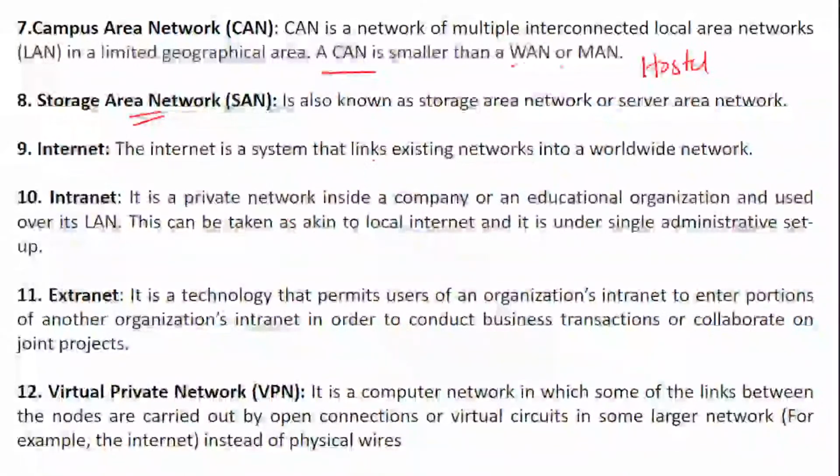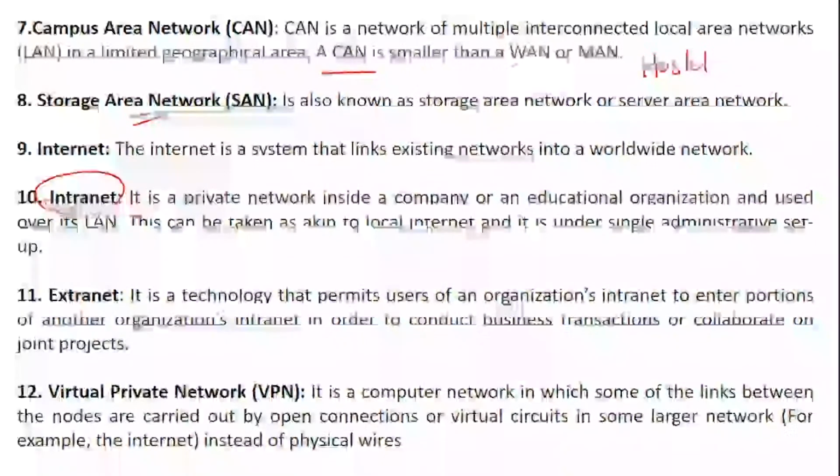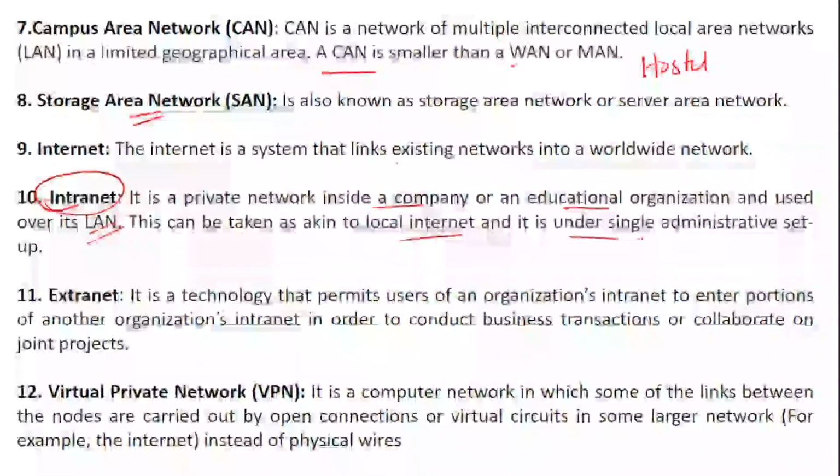Internet is a system that links existing networks into a worldwide network. Then we have intranet. Intranet is a private network inside a company or an educational organization which is used over its LAN. This can be in the form of a local internet, or a single administrative setup.